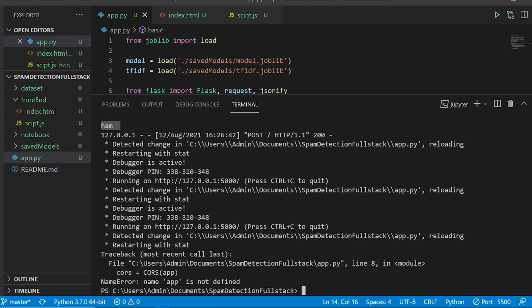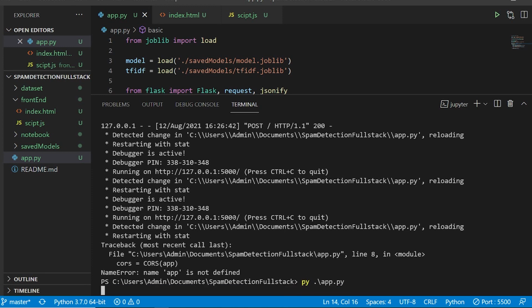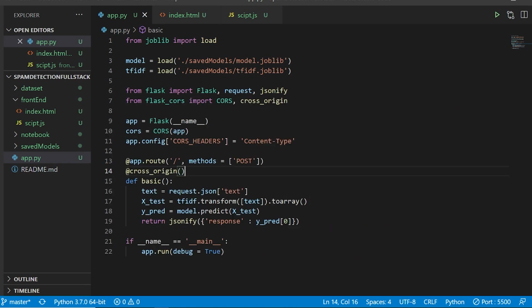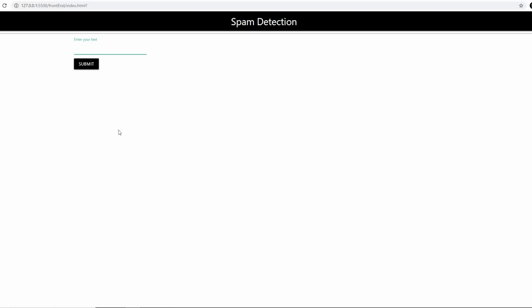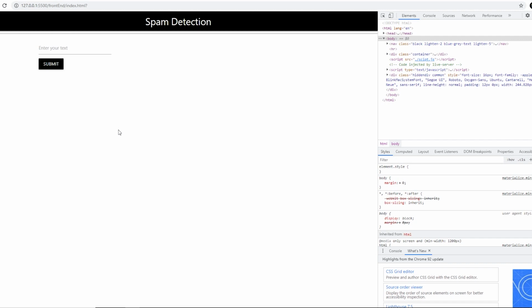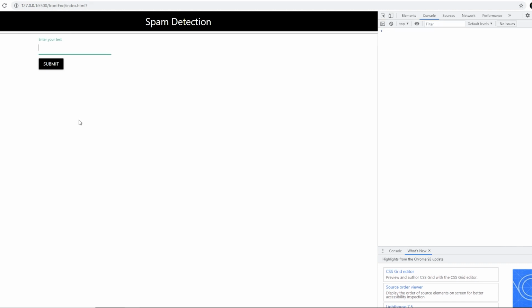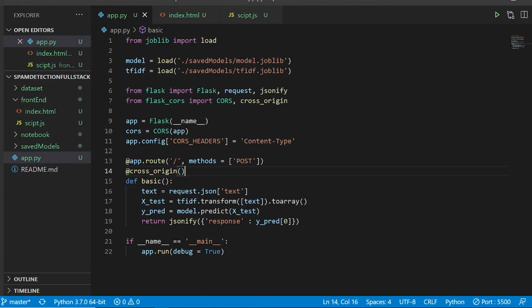Okay, I'll have to run this because it has stopped. So app.py, yeah, it is up and running. Now I'll head over to my front end, and first of all open Control Shift I, and we will now see the console log. So I'll type: Congratulations, you have won $1 million. Send OTP to claim the prize. All right, I'll click on submit. Yes, it says spam. Okay, we have successfully done that.